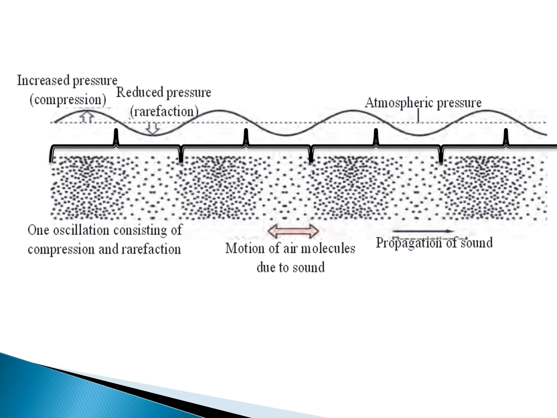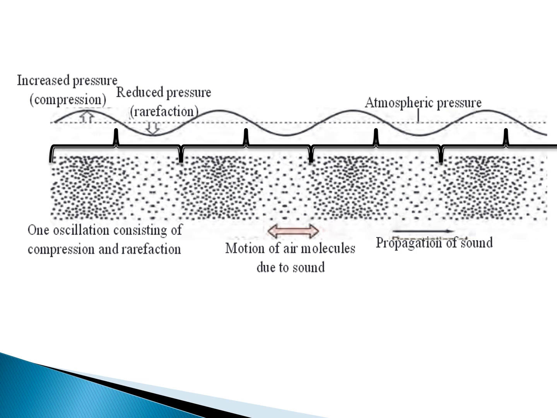If I have 3 cycles in 1 second, the frequency is 3. Here, as you can see on the screen, I have 4 cycles in a second, and that is why the frequency is 4. So how many cycles you have in a second tells you the frequency of the sound. The more the cycles per second, the higher the frequency.